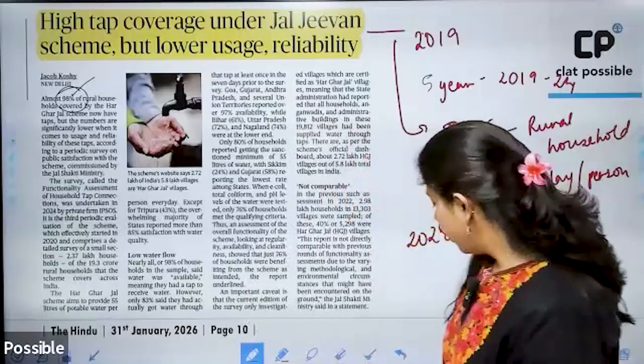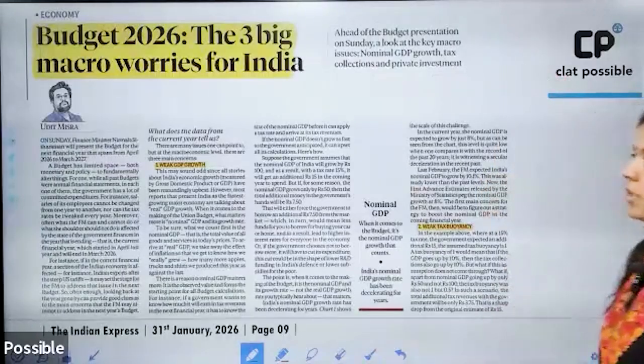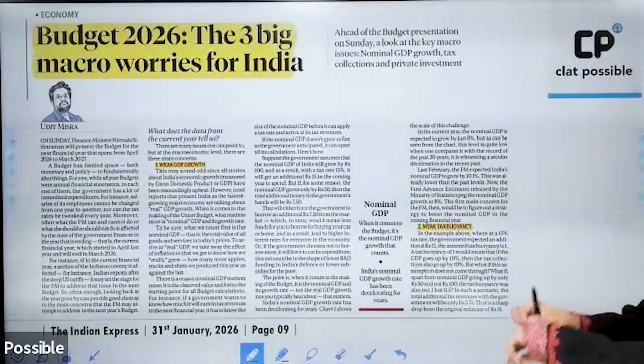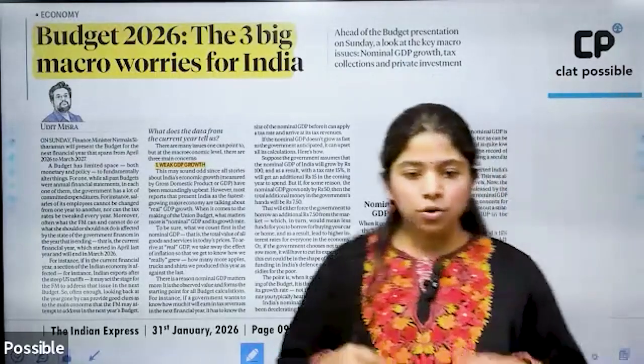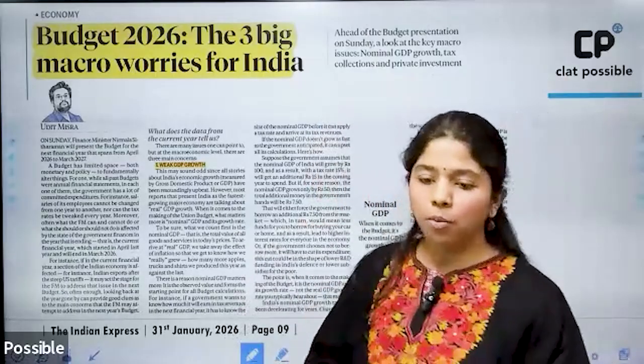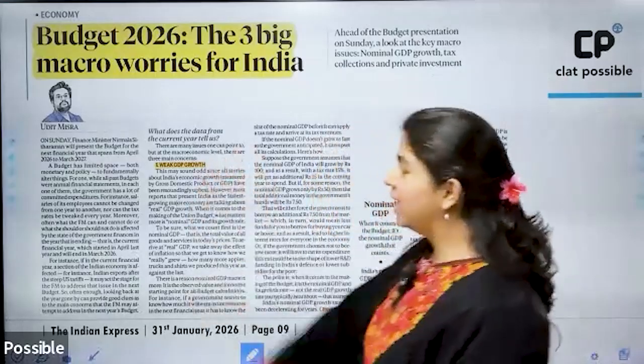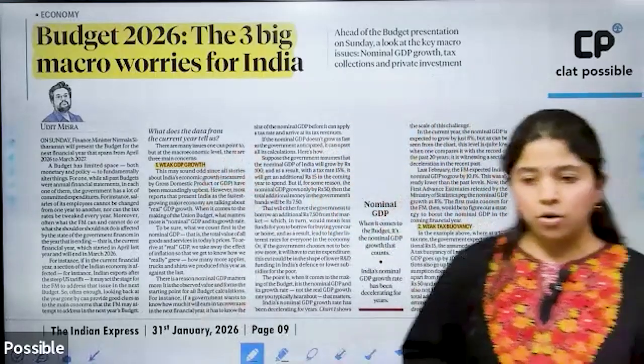Okay. All right. Then coming to the editorial pieces for today, this particular editorial forms a prelude to tomorrow's budget, on what are the various things and ideas that the government has to keep in mind while formulating the budget now. All right. So one point that he's highlighted is the weak GDP growth.